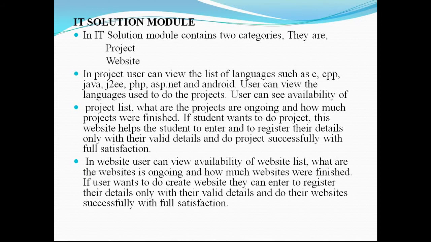The IT solution module is an important module, better than the previous one. The IT solution module contains two categories: project and website. In project, the user can view the list of languages such as C, C++, Java, etc., which projects are ongoing and how many projects have finished. If students want to do a project, this website helps them enter and register their details, only with valid details, and do the project successfully with full satisfaction.